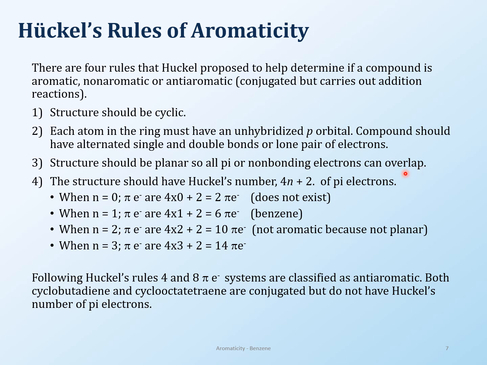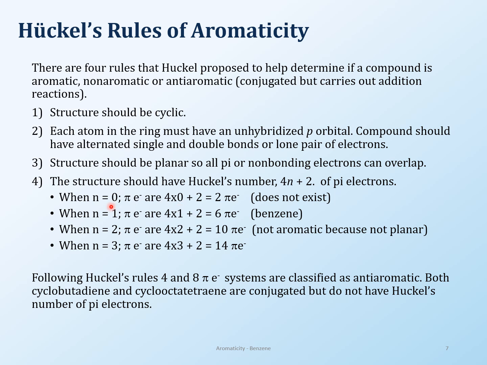delocalization during resonance. And the last point here is really the most important one. Well, all of these points are important, but this one, Huckel's rule, the number of electrons, is kind of the key point. And what's the key point? That the structure should have Huckel's number, 4n plus 2 pi electrons. What does that mean, 4n plus 2? 4n plus 2 pi electrons should be present, which means you calculate the number of pi electrons.